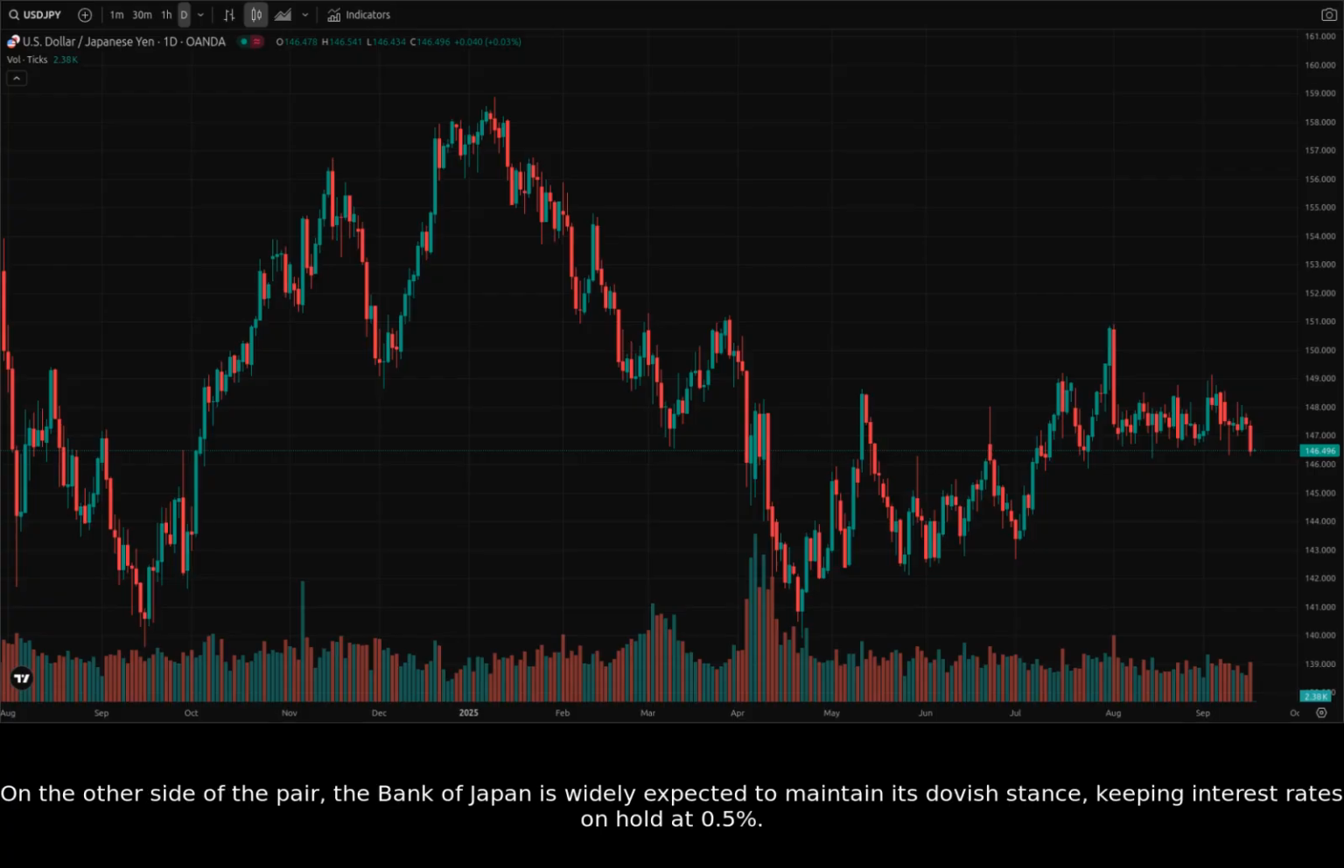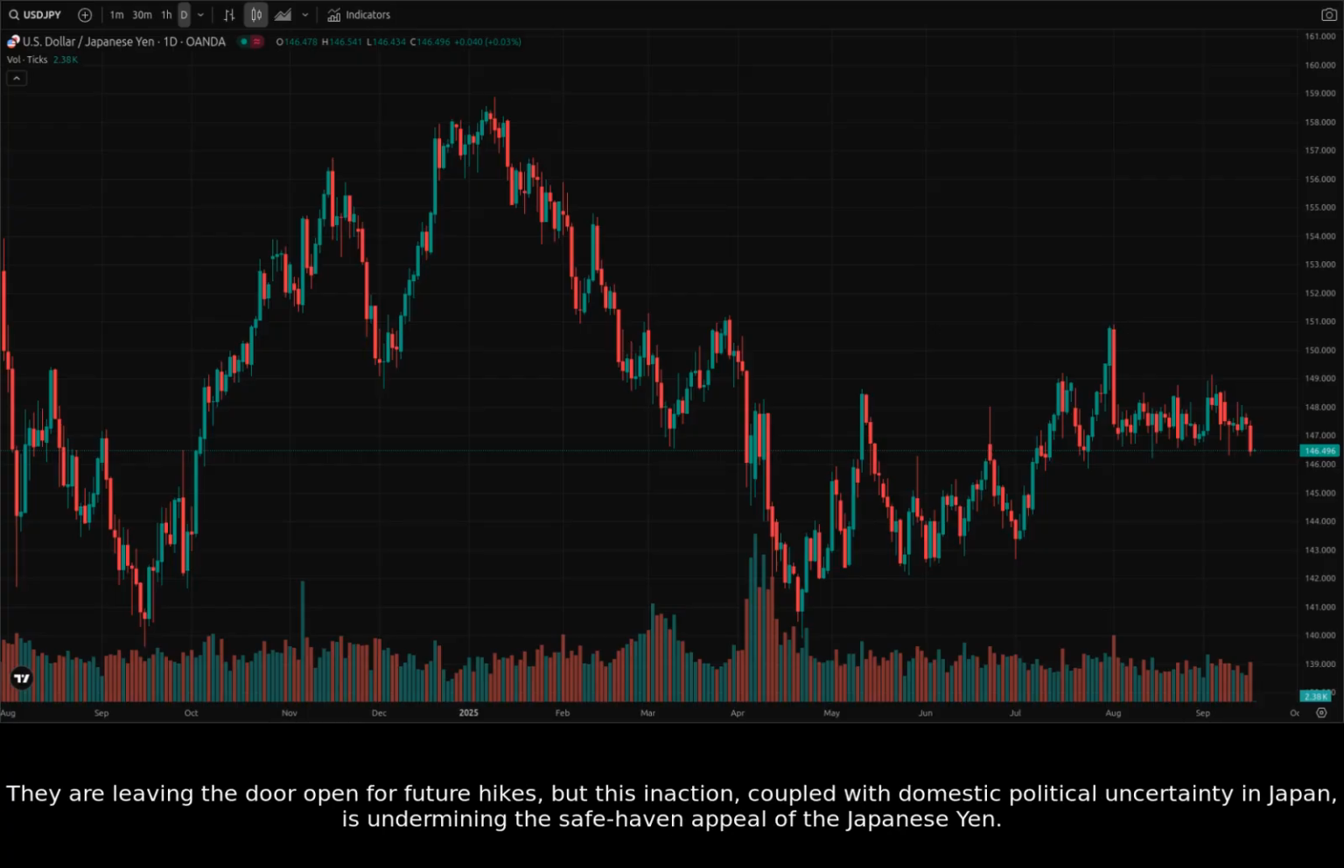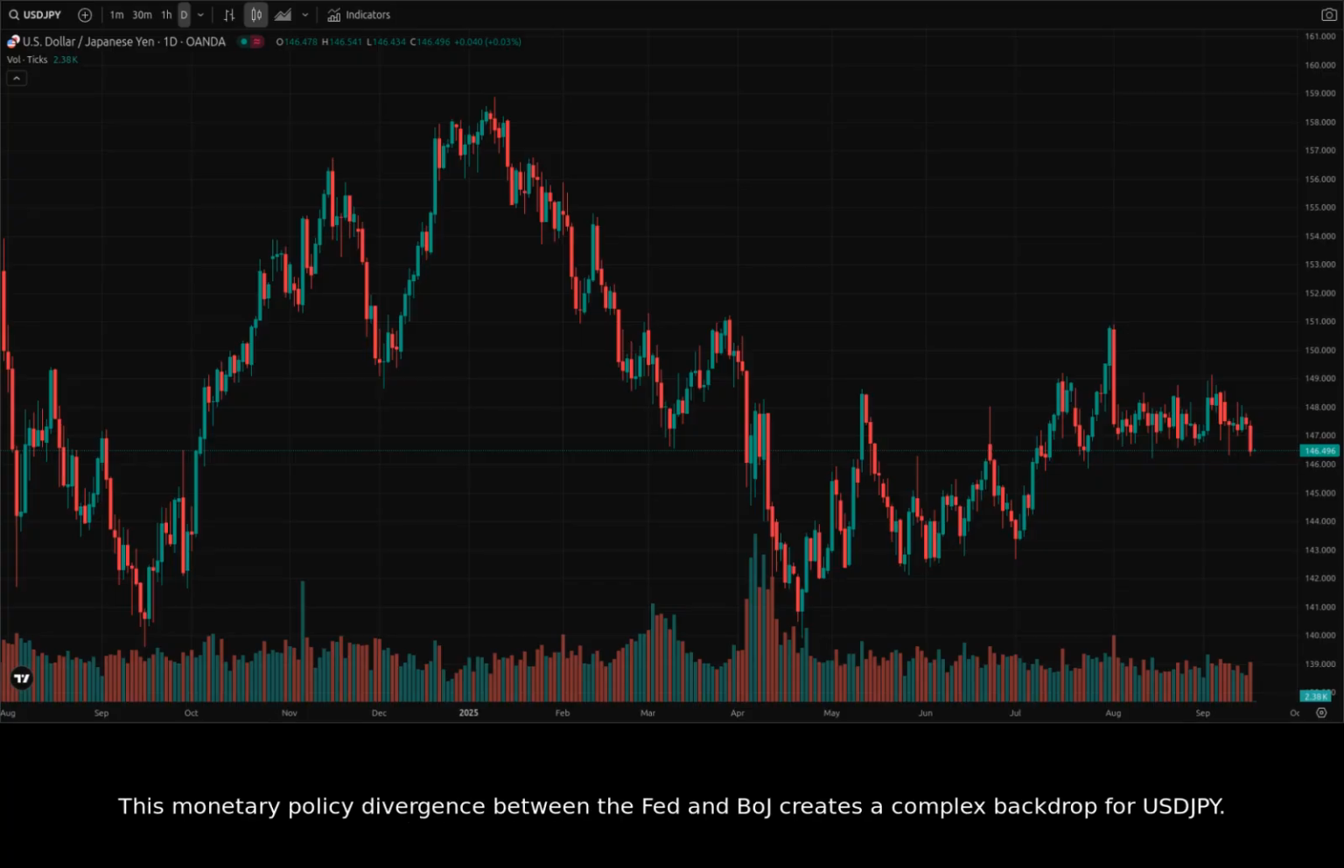On the other side of the pair, the Bank of Japan is widely expected to maintain its dovish stance, keeping interest rates on hold at 0.5%. They are leaving the door open for future hikes, but this inaction, coupled with domestic political uncertainty in Japan, is undermining the safe haven appeal of the Japanese yen. This monetary policy divergence between the Fed and BoJ creates a complex backdrop for USDJPY.